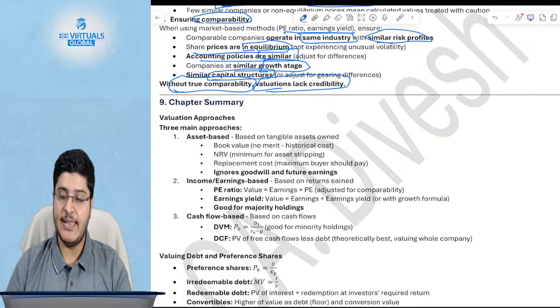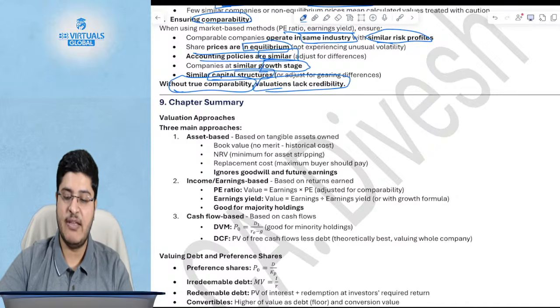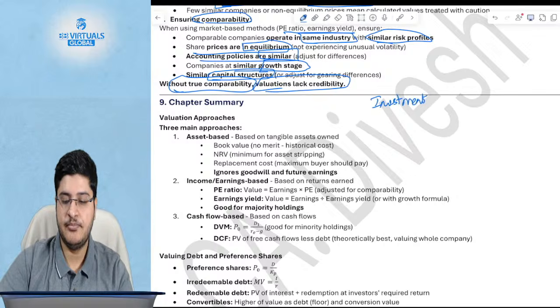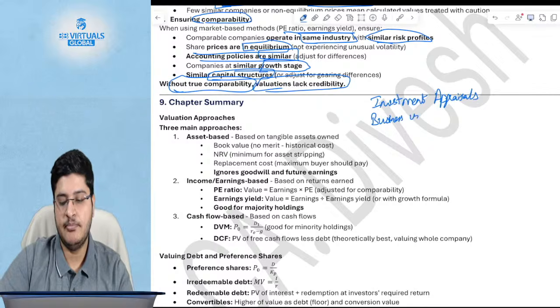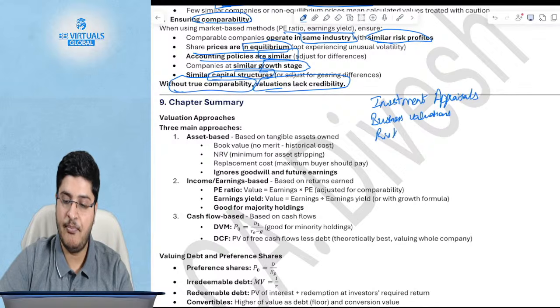Okay, so guys, what all are we done with? We are now done with investment appraisals. We are fully done with investment appraisals, we are fully done with business valuations, and we are fully done with risk management.